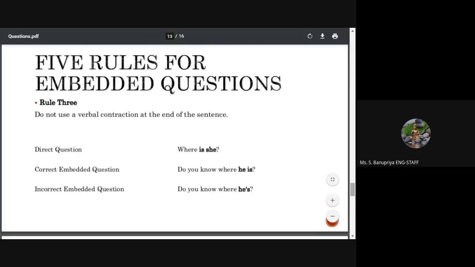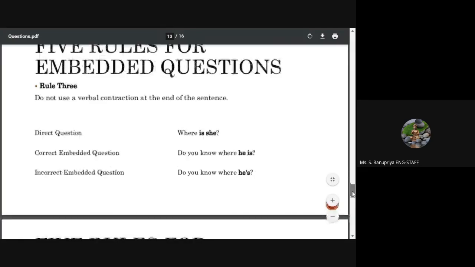See the direct question, where is she? Do you know where she is? Sorry, it is she. The letter S is missing. Okay. See the incorrect method. So we should not use the compressed method. Compressed words. He is. We use WE and apostrophe and VE. We have. I am is the correct form, but we use I apostrophe M alone. We should not use that in an embedded question. That will be marked as incorrect.